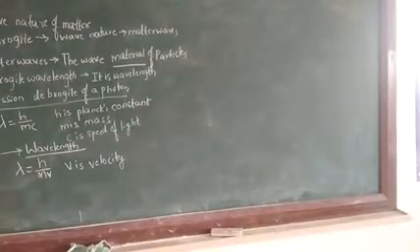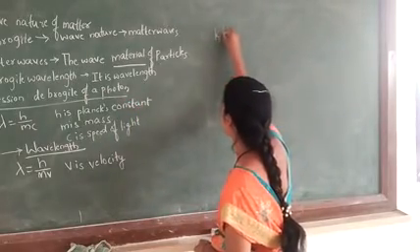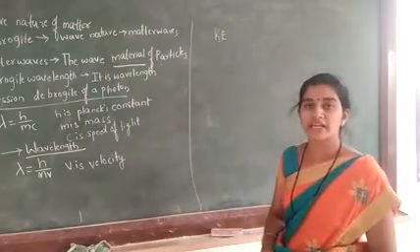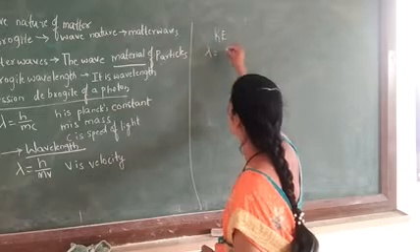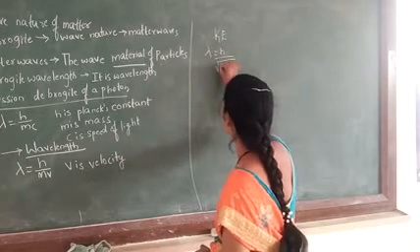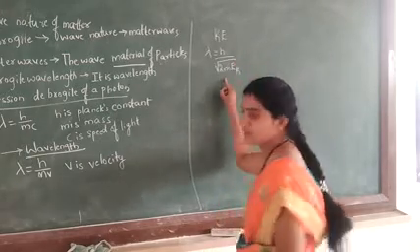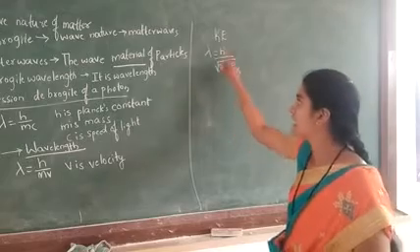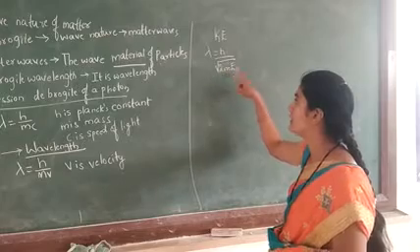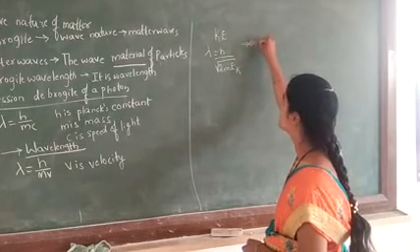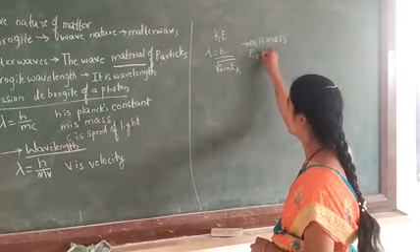Now next, we have to find the expression for the de Broglie wavelength for the kinetic energy. We are writing lambda is equal to h divided by root of 2m Ek. The expression for the de Broglie wavelength of the kinetic energy is lambda is equal to h by root of 2m Ek, where m is the mass and Ek is the kinetic energy.